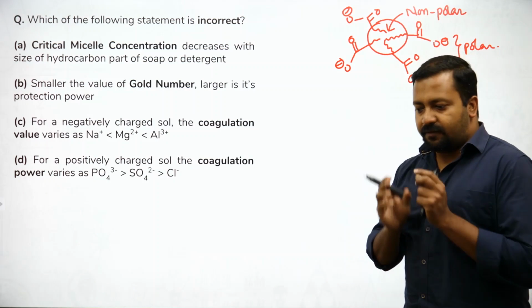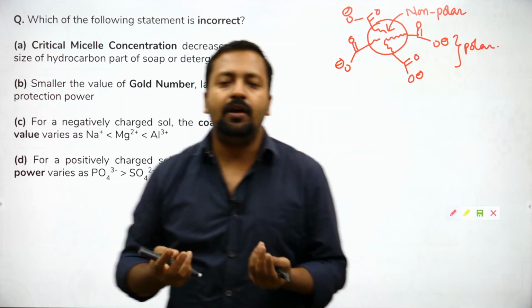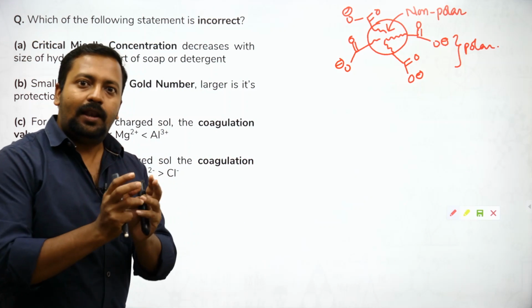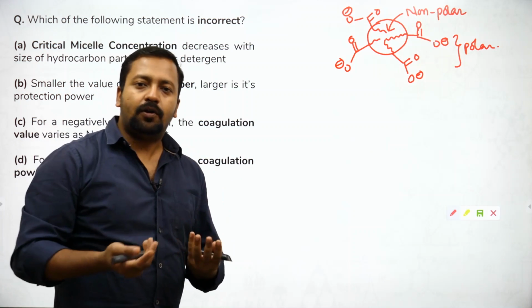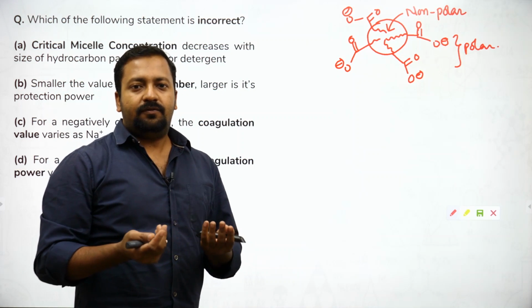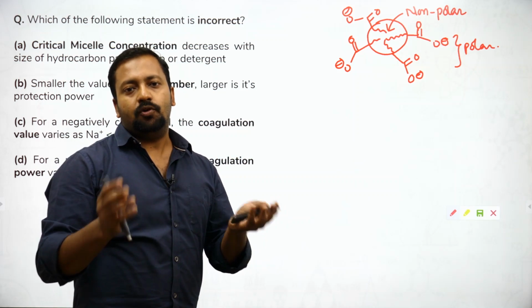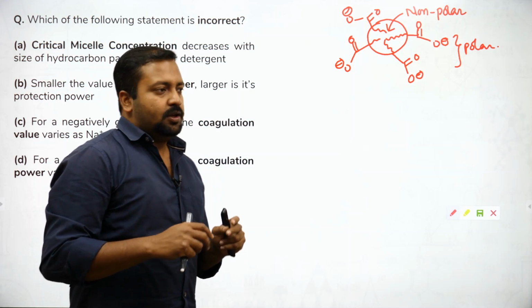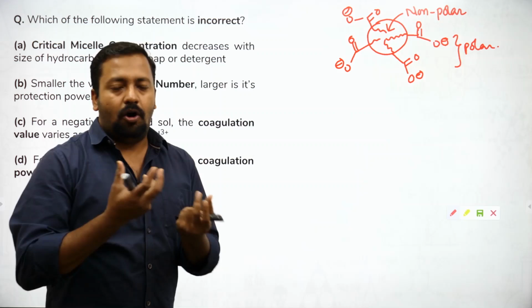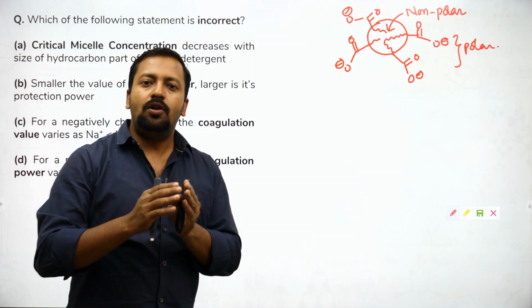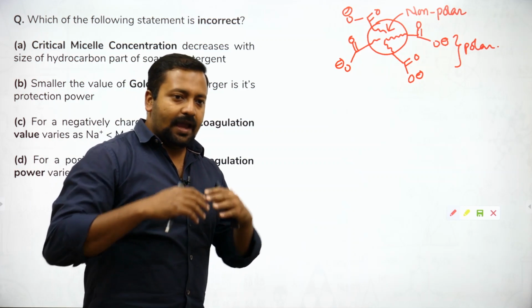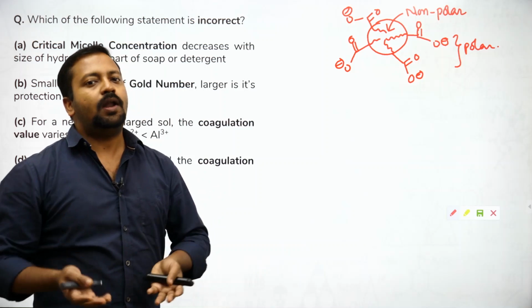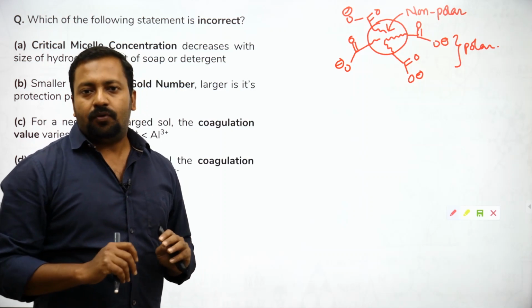Okay, now if I have to look for the affinity of oil or dirt particle for a hydrocarbon, it's quite easy to identify. जितना बड़ा hydrocarbon रहेगा उतनी ज़्यादा affinity. Okay, so because oil or dirt particle is non-polar, so I look for a non-polar entity. So bigger the size of the non-polar entity, easier it would be to form micelle.